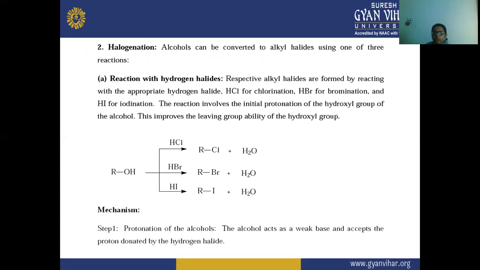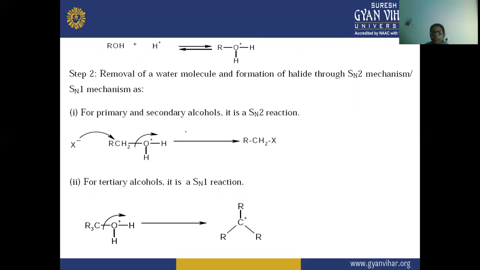The reaction involves the initial protonation of the hydroxyl group of the alcohol, and this improves the leaving group ability of the hydroxyl group. So here the alcohol is reacting with HCl, HBr, HI, and there is a formation of alkyl chloride, alkyl bromide, alkyl iodide. In the mechanism, there is a protonation of the alcohol. The alcohol acts as a weak base and accepts the proton donated by the hydrogen halide. Then there is a removal of a water molecule, and there is a formation of halide through SN2 and SN1 reactions.